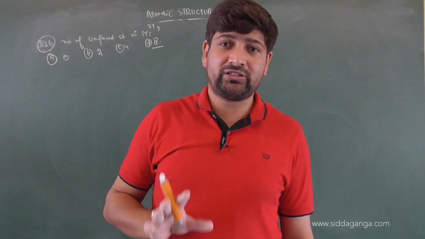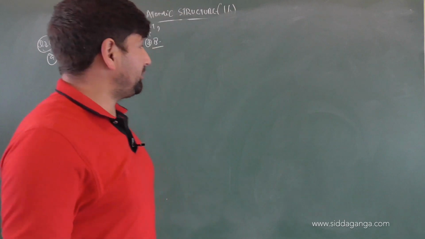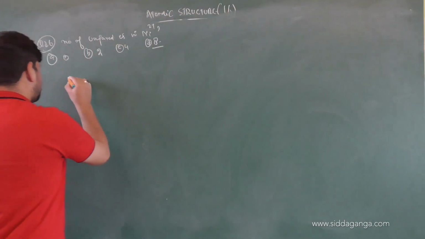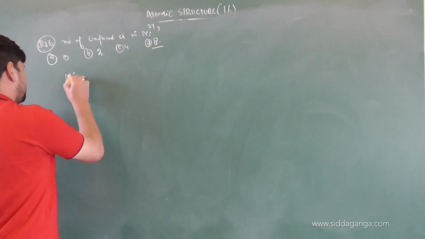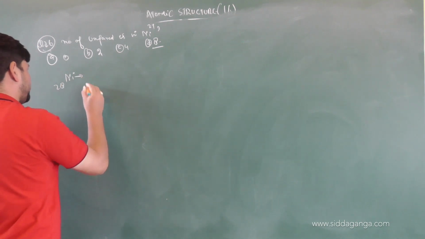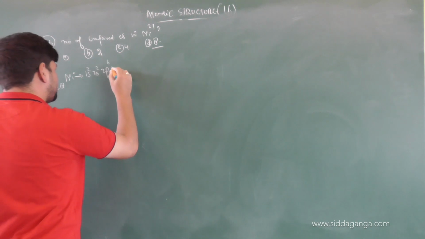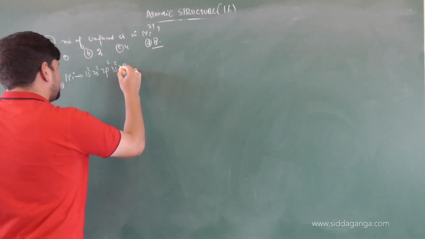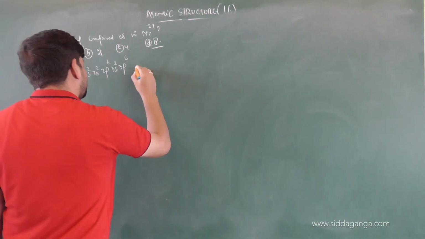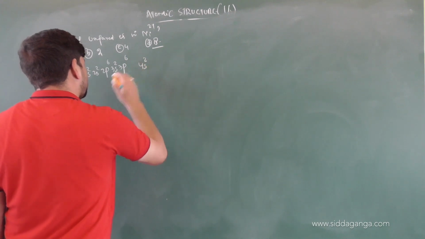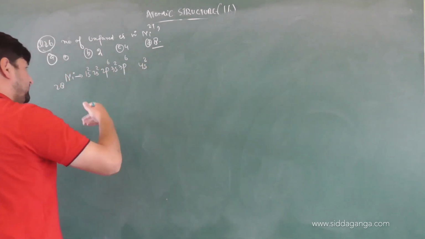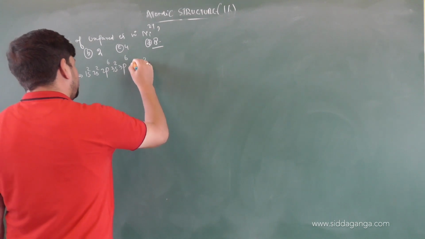The atomic number of nickel is 28, right? So for the atomic number 28, we can write the electronic configuration: 1s2, 2s2, 2p6, 3s2, 3p6, then you have 4s2, and before that you are filling what? The d orbital, n minus 1, so it will be 3d8.